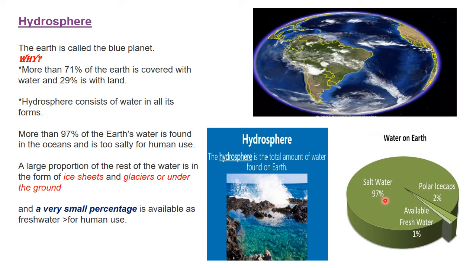Now out of this water, 97% is salty, which is present in seas and oceans. Then we have 2% of water which is in ice cap or glacier form. So these two remain unavailable to us for our daily continuous use. We can't use them. They are not readily available. The remaining 1% involves fresh water plus the ground water. So this is the water that is available to us. That is why we say we have scarcity of water on our Earth and we should save water, conserve water for our future.